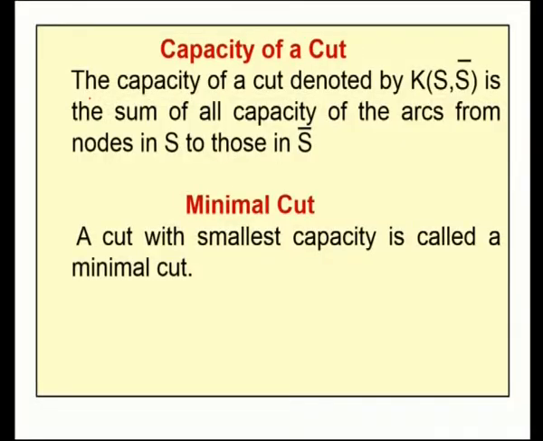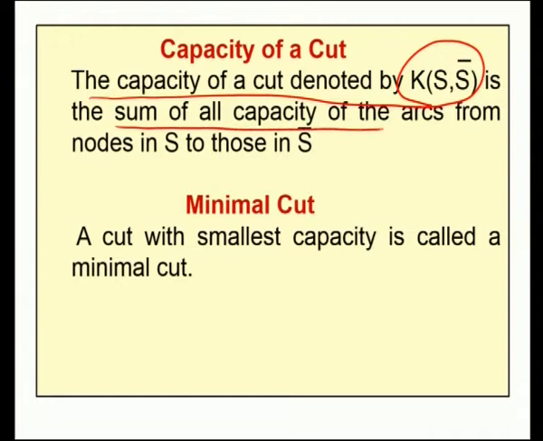Once we know the definition of cut, the next idea is the capacity of a cut. The capacity of a cut, denoted by K(S, S bar), is the sum of the capacities of all the arcs from the nodes in S to those nodes in S bar.